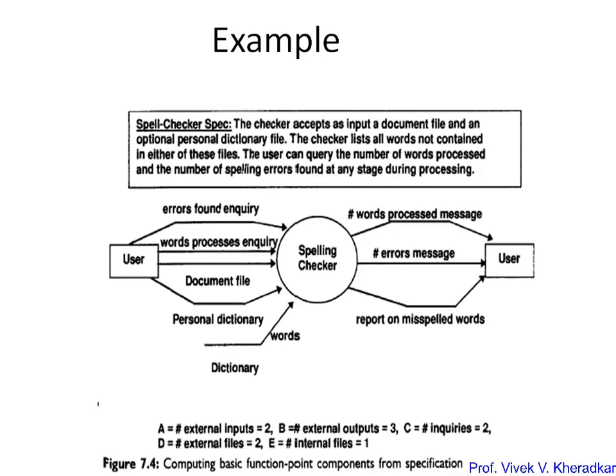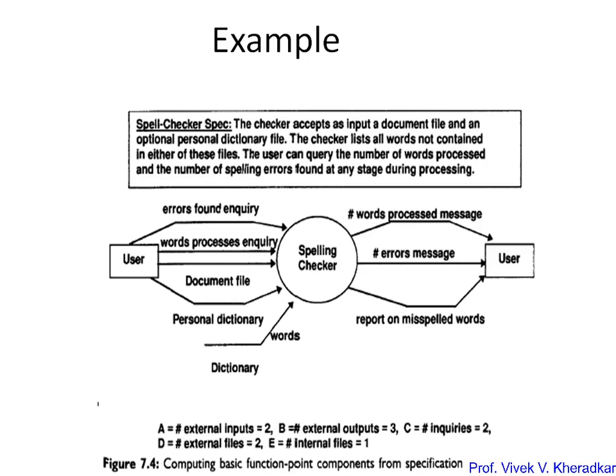In this diagram we have the user, the spelling checker as the application, and the end user. What are the inputs for this? We have the word processing inquiry, document file, personal dictionary, error found inquiry, and dictionary word. These are the input files. And what is the output from this? Any error message, reports on misplaced words, and word processing message. That is the output from this.